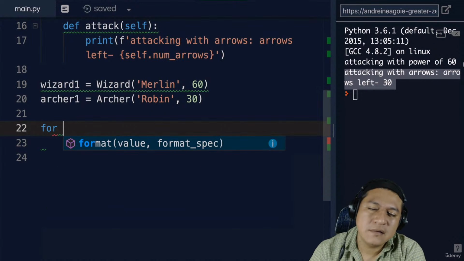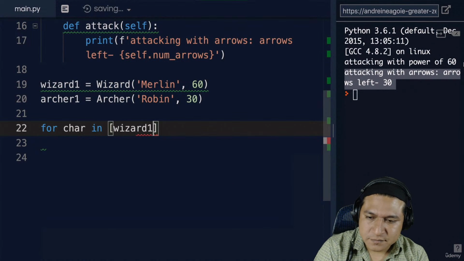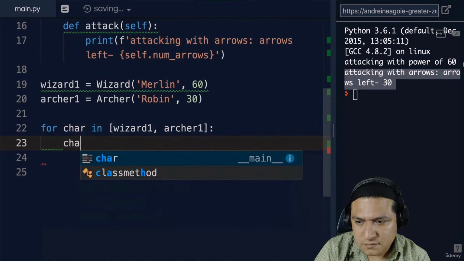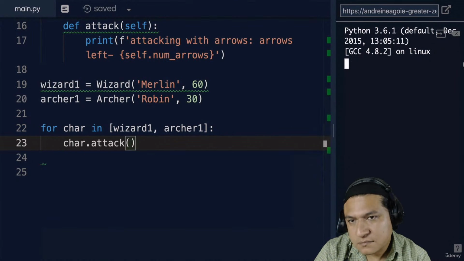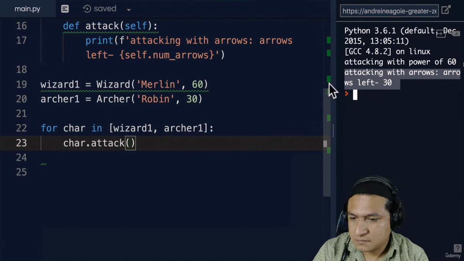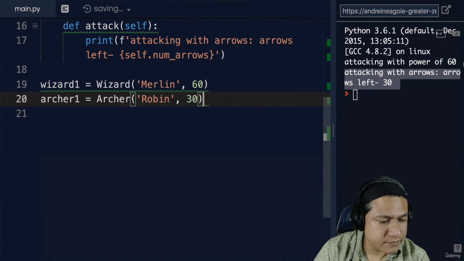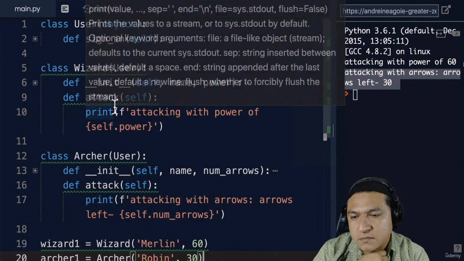If I do for character, and let's add wizard1 and archer1 into a list, and run character.attack, if I click run here, once again I have two different outputs, even though I'm calling the same method, because of the different objects. And this is a really powerful concept, right? Because we're able to customize this according to our specific needs.